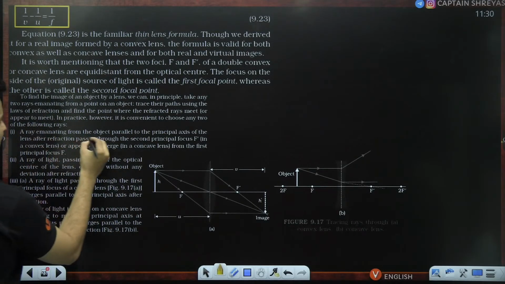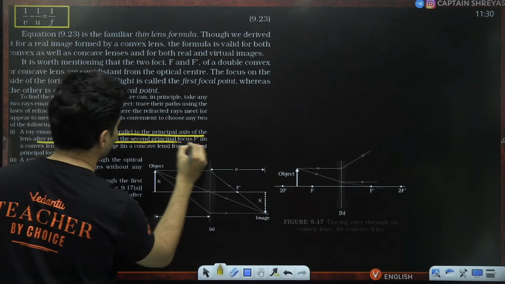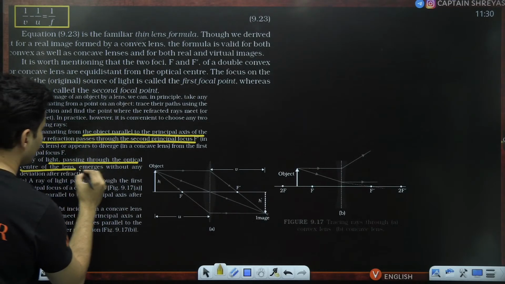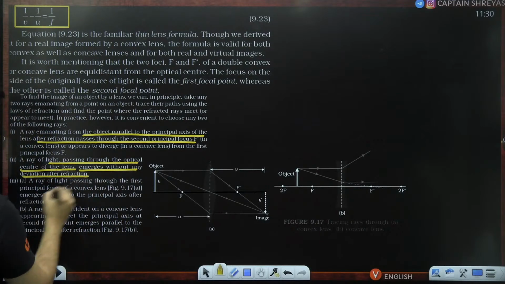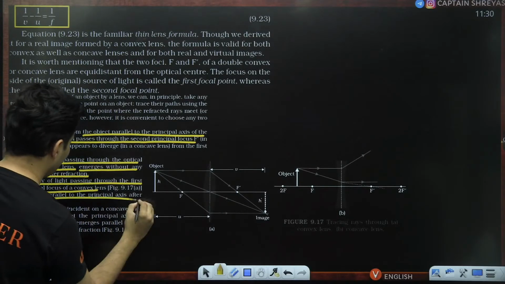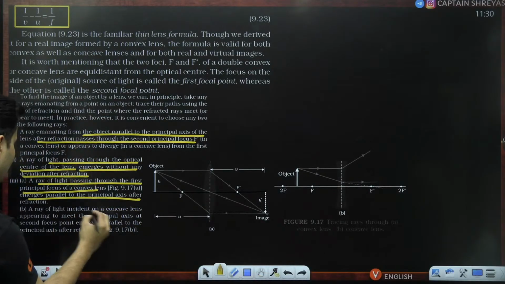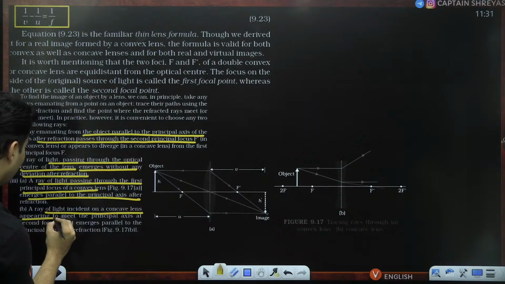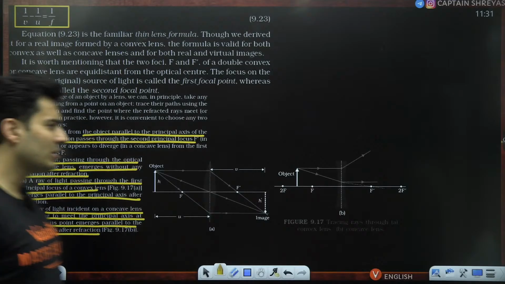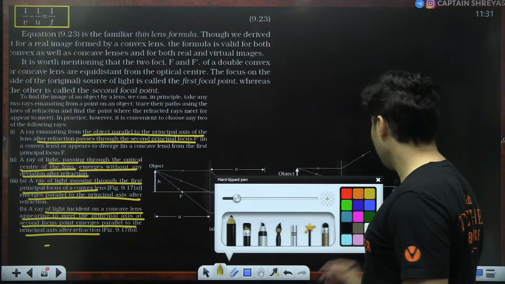A ray which is parallel to the principal axis after refraction passes through the focus. A ray which passes through the center of the lens emerges without any deviation. A ray which passes through the first focus will emerge parallel to the principal axis. Similarly, a ray of light which is incident on the concave lens appearing to meet on the principal axis on the second side emerges parallel. So these are the rules used for ray tracing, just like we used it for mirrors as well.